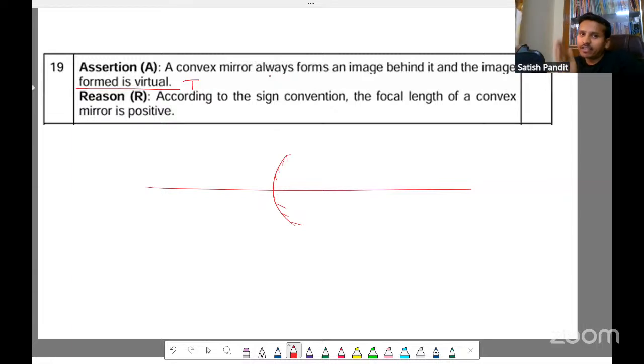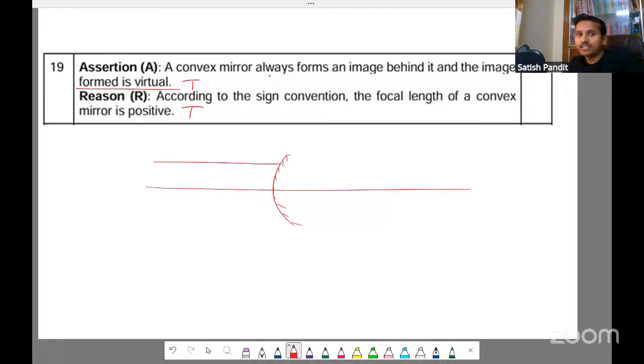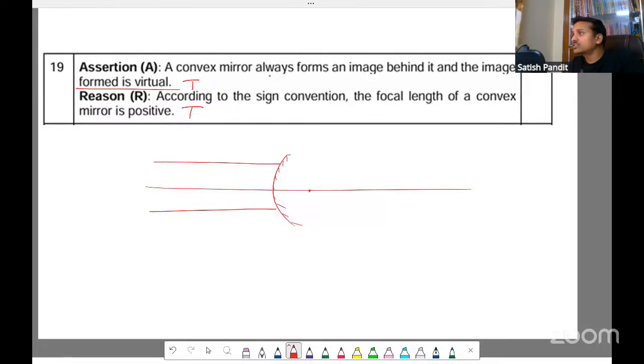According to the sign convention, the focal length of a convex mirror is positive. This is also true. Focal length of a convex mirror is positive, right? Because all the rays will come like this, they will diverge, and they appear to diverge from here. So it is going to be positive, from pole to the right side is positive. So both statements are true.